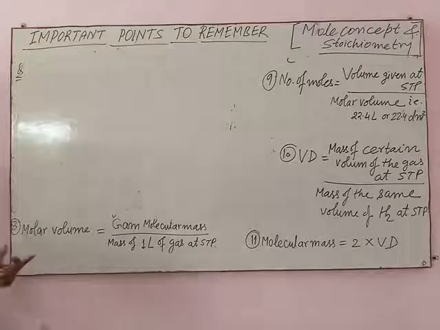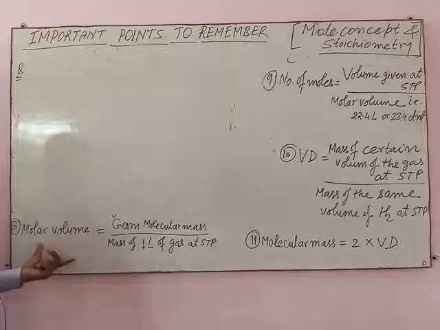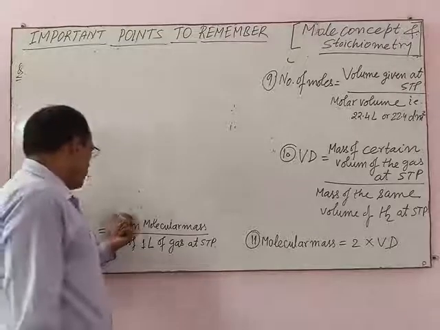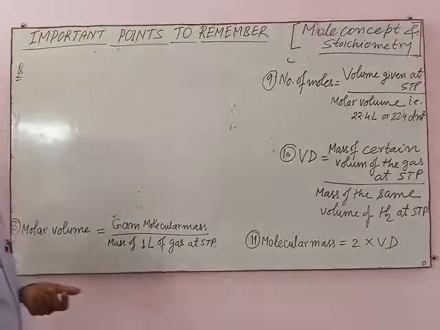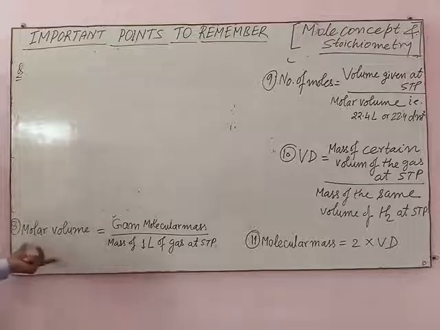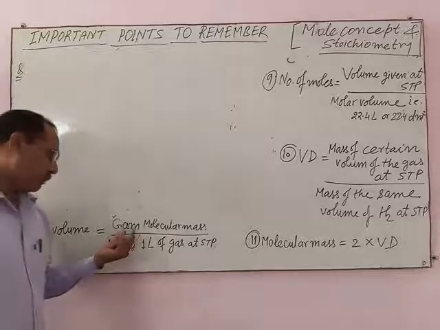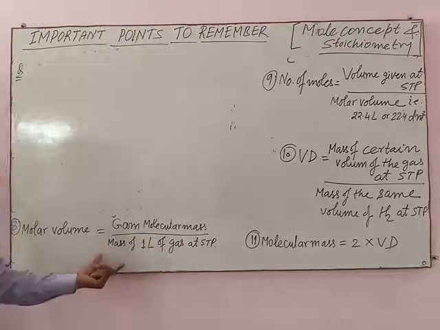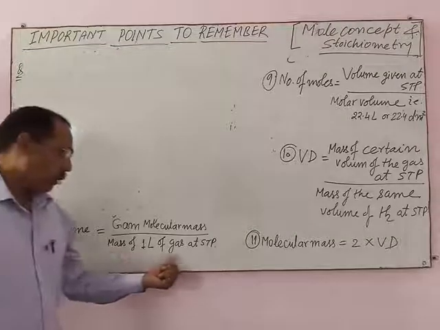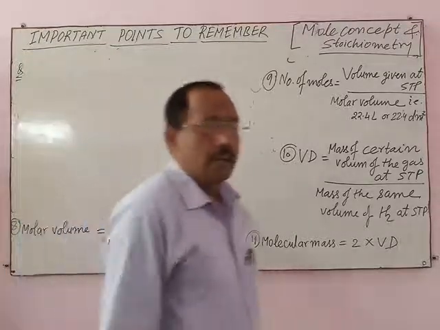Now, the next formula is molar volume. Molar volume of any gaseous substance can be calculated with the help of this formula. Molar volume of a substance equals gram molecular mass divided by mass of 1 liter of gas at STP.